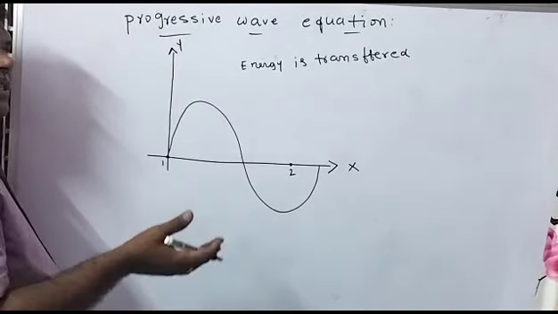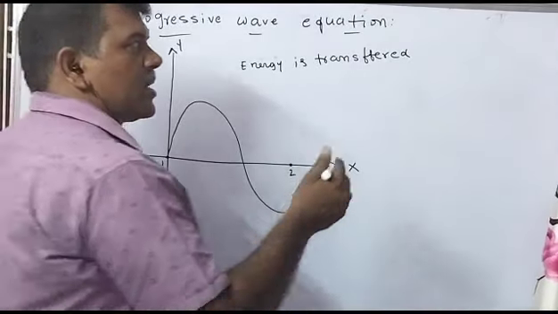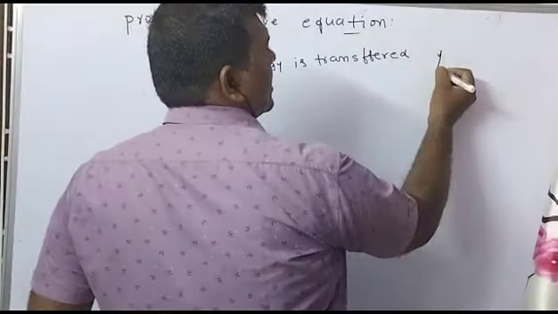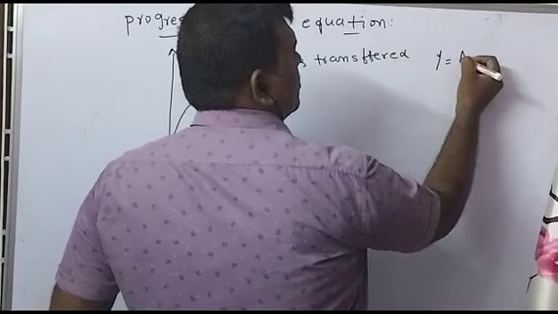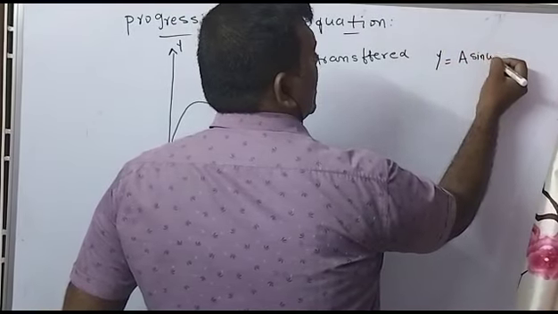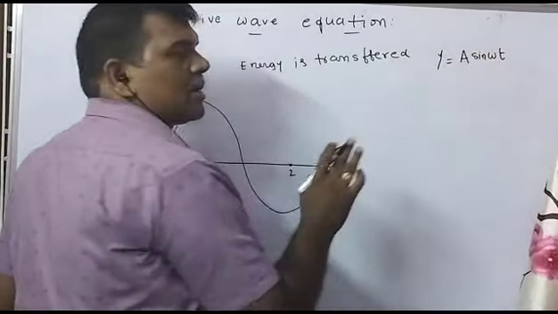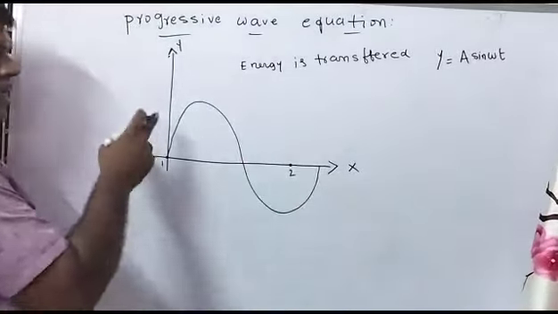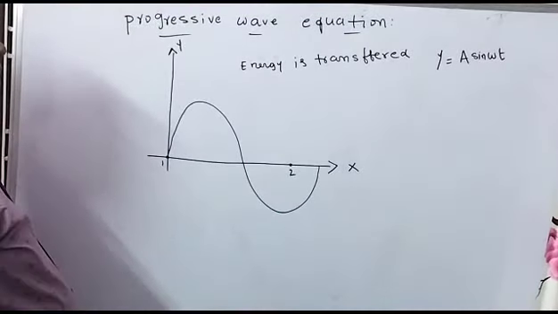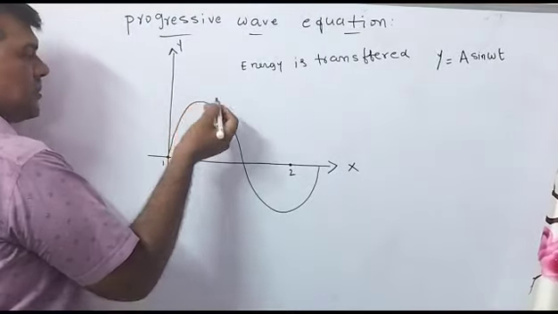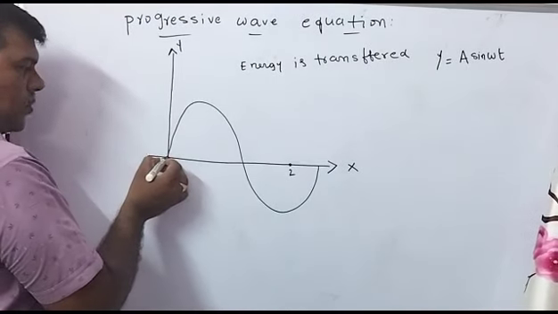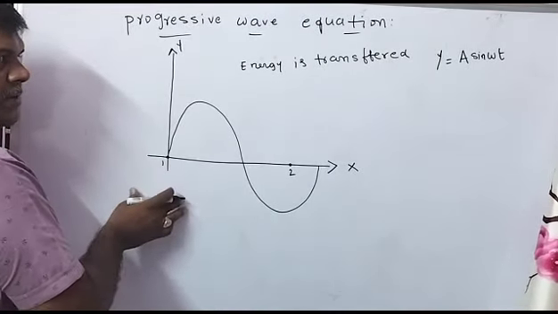So at any instant of time the particle displacement is calculated. y equals A sin omega t. This is the formula. Along the y-axis the particle is vibrated, so y is the displacement of the particle. Suppose this is the mean position we consider.